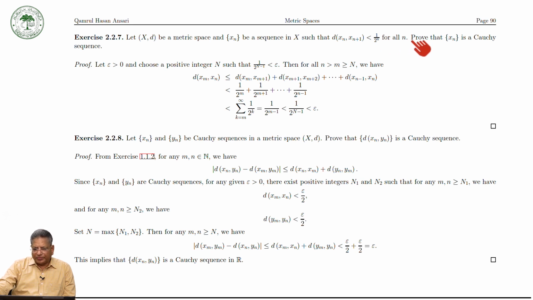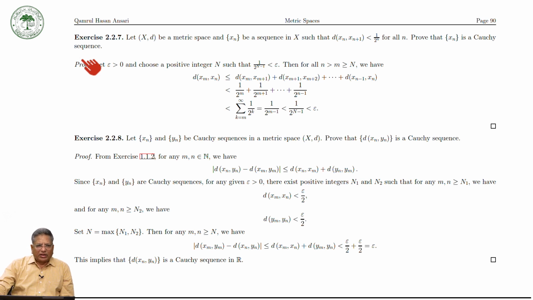Then prove that x_n is a Cauchy sequence. Actually, we will use this result in the proof of several other results.